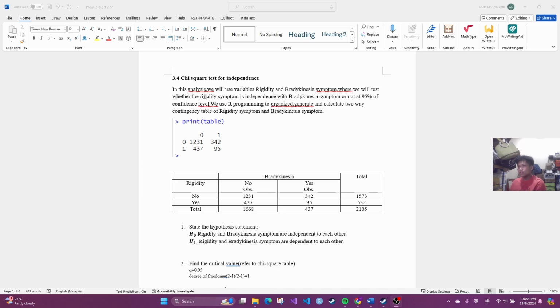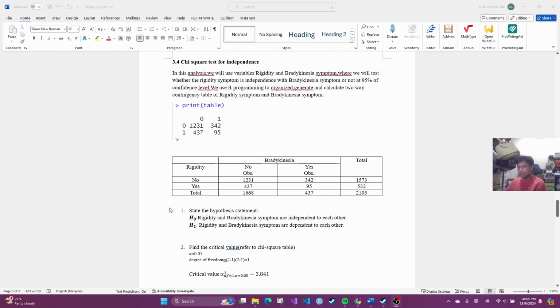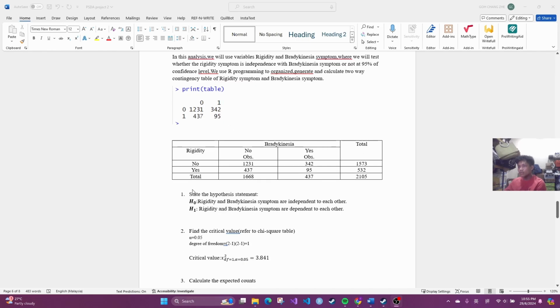And then we are going to use R programming to organize, generate, and calculate a two-way contingency table of rigidity symptoms and bradykinesia symptoms. So after using R programming, we display the table. So here's the output, and I organized that information into a table to make it easier to understand. This is also a two-way contingency table, and then we're going to state the hypothesis statement.